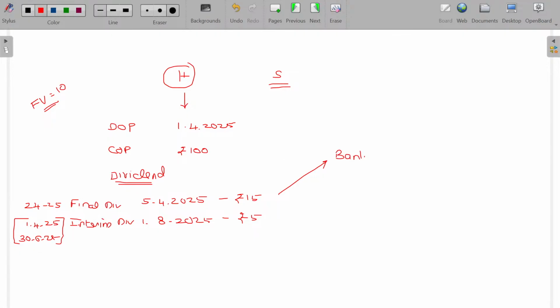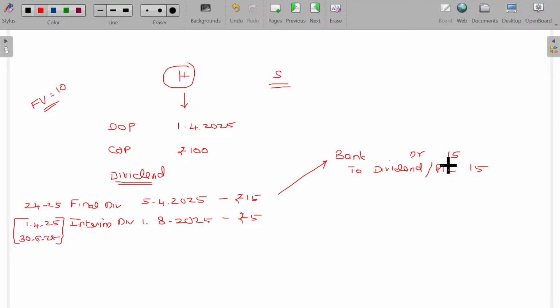Bank account debit to dividend. Dividend will be ultimately transferable where? Usually transfer to P&L account. That is an error of principle.